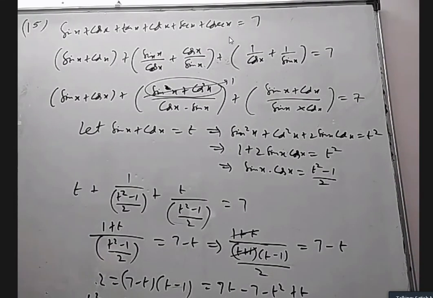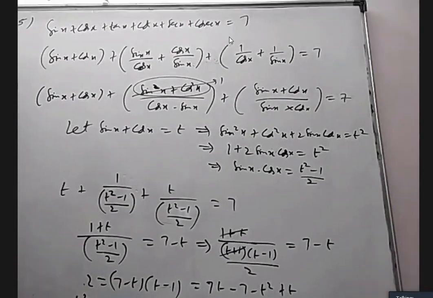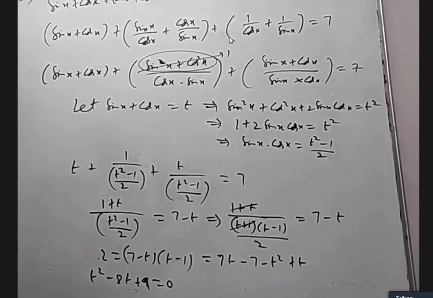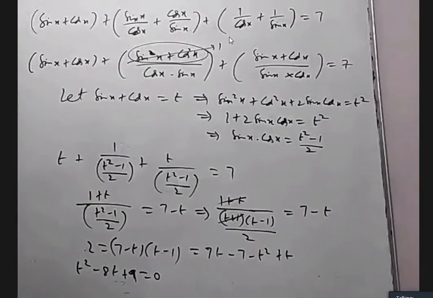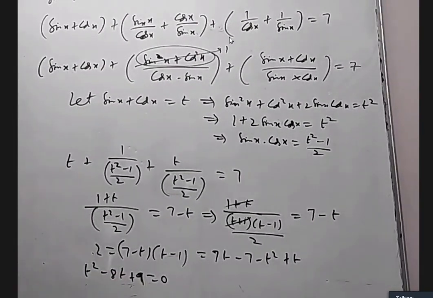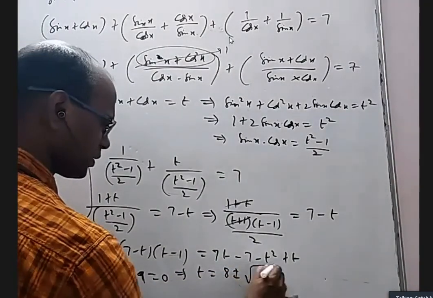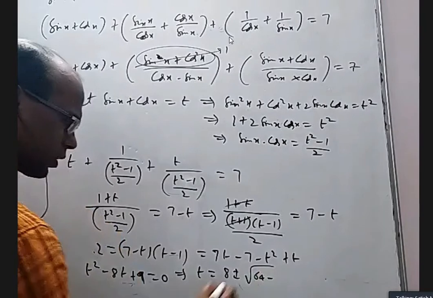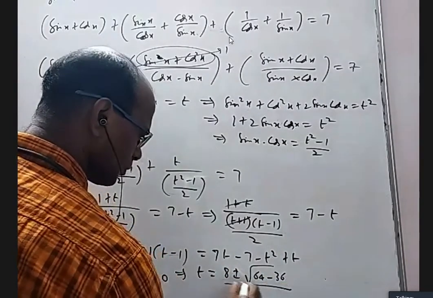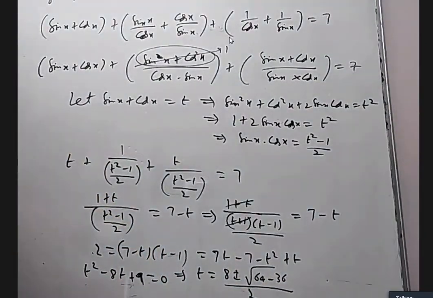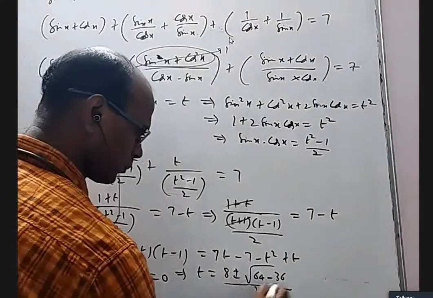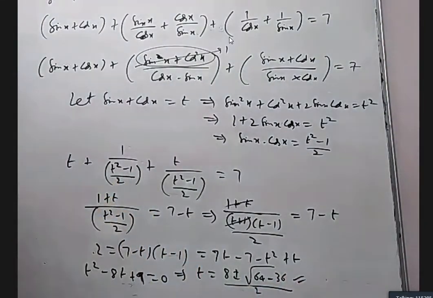I can use minus b plus or minus root b square minus 4ac by 2a and find this. Sir, down not able to see, sir. Yeah. Tilt your camera a little more. Yes, sir. You will get t is equal to 8 plus or minus root of 64 minus 36 by 2. Sir, we can factorize them, sir.